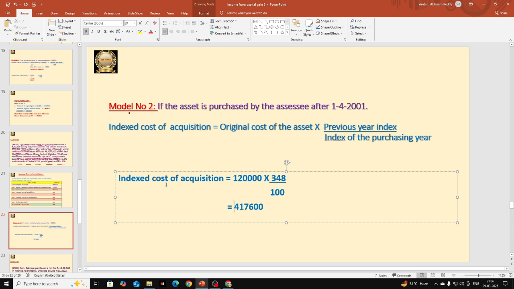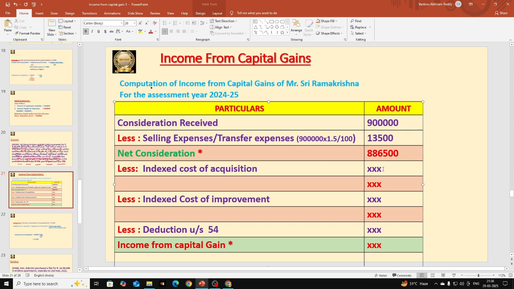This is indexed cost of acquisition. Let us go and record there. Indexed cost of acquisition is 4,17,600. We should deduct that value from the previous one, from net consideration. That is 8,86,500 minus 4,17,600.